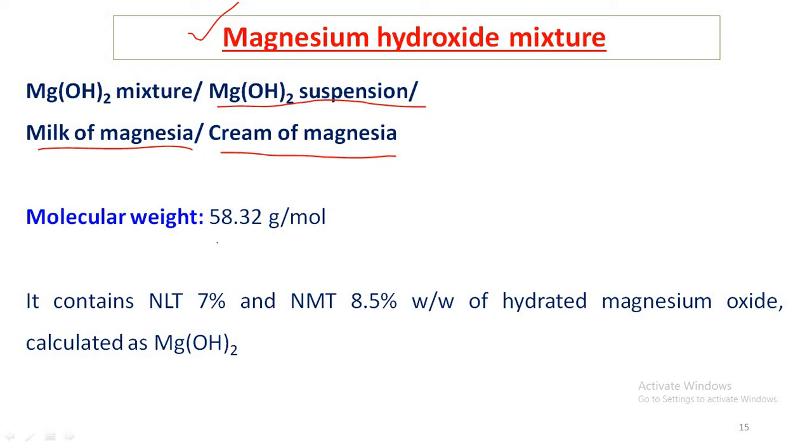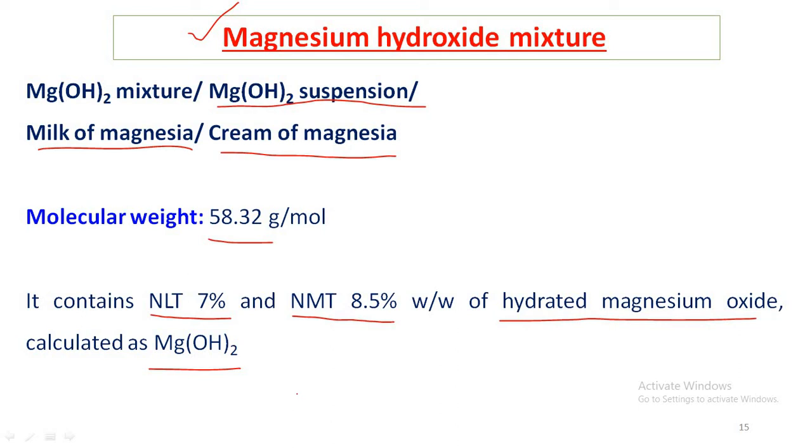And the molecular weight of magnesium hydroxide is 58.32 gram per mole. Magnesium hydroxide mixture consists of not less than 7% and not more than 8.5% weight by weight of hydrated magnesium oxide in the form of magnesium hydroxide.